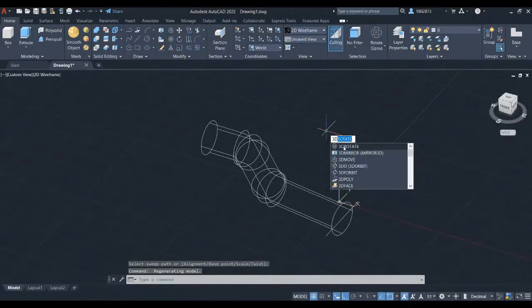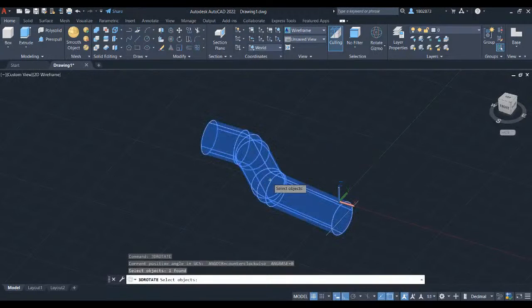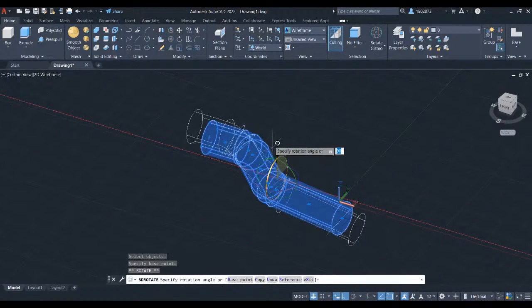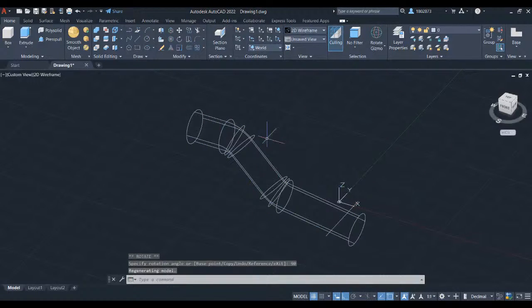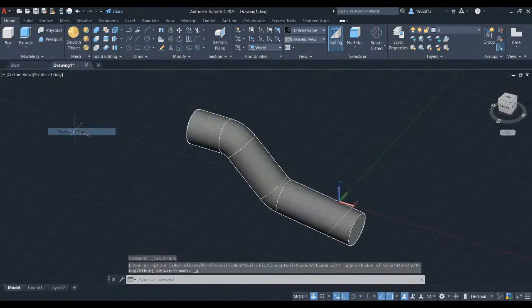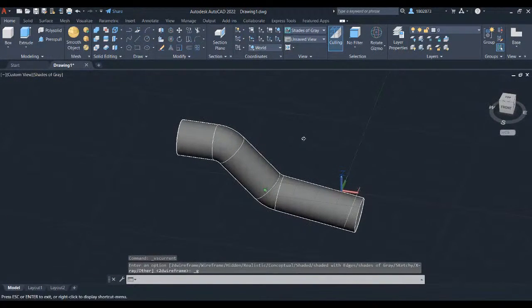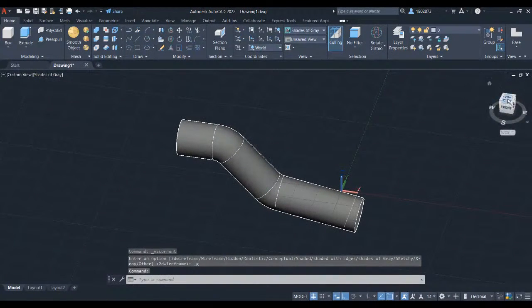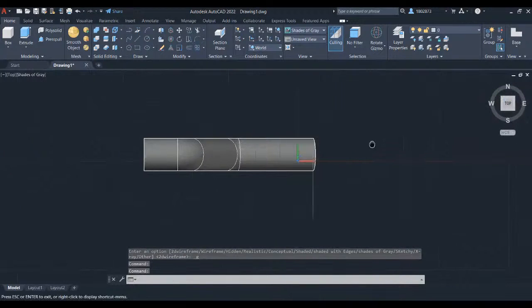Type in 3D and select 3D rotate. Select the object and press enter. Select the red circle and key in 90 degrees. Press enter. Let's change the view into shades of gray. Head over to the view cube and select top.